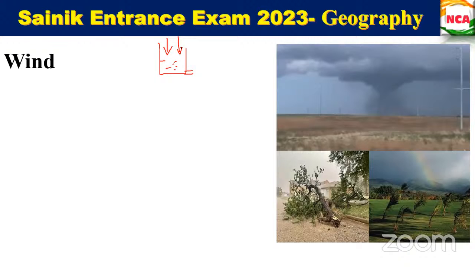Ma'am, when we open it, it starts pouring water fast and then it slows. It's not because the water is not there, it is because of low pressure, a vacuum. Yes, because of the vacant space, that vacuum region.